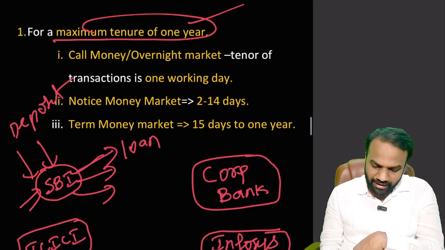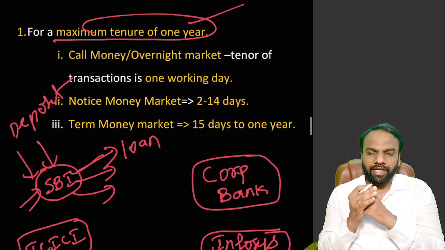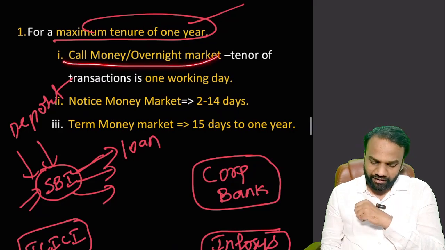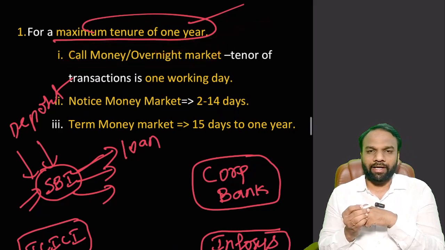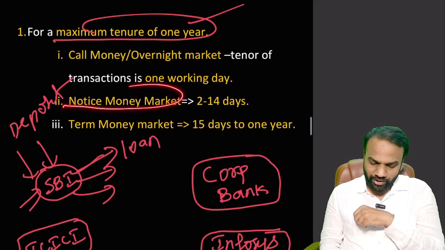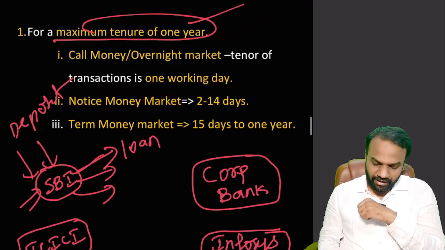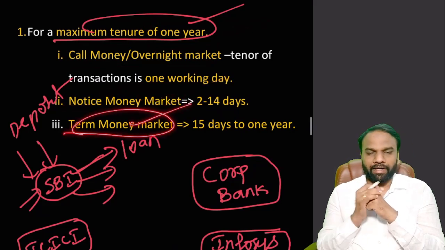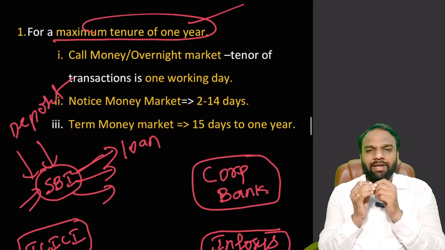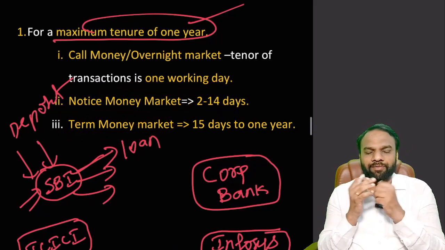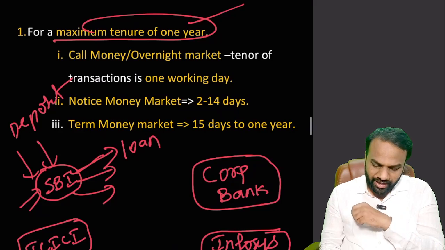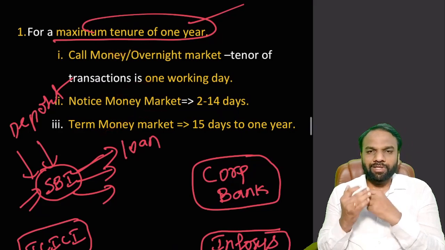Internally, the money market has been again divided into 3 categories. The first category we call call money market or overnight market. The second category we call notice money market, and the third category we call term money market. It's equally important for us to understand the difference between these markets. All the three are money markets, but what is the difference?